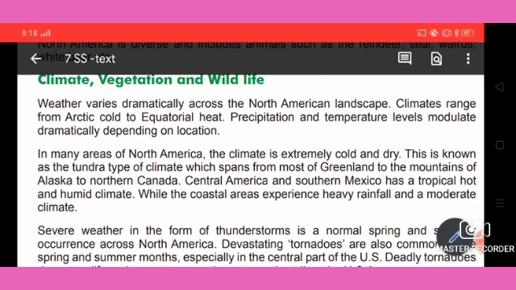While the coastal areas experience heavy rainfall and a moderate climate. So Central America and southern Mexico have the hot and humid climate.